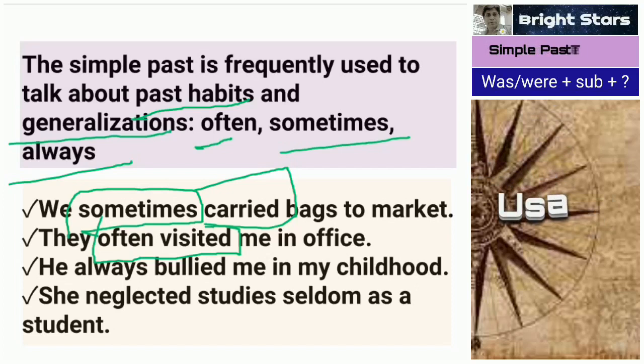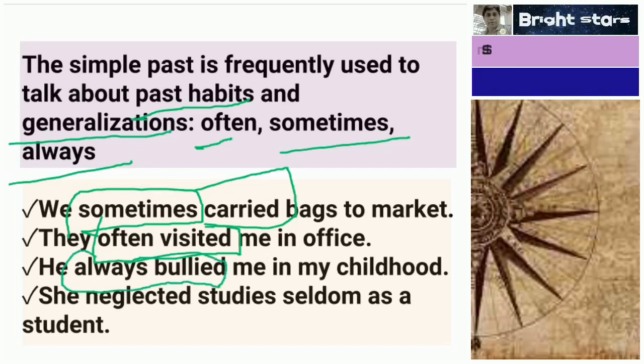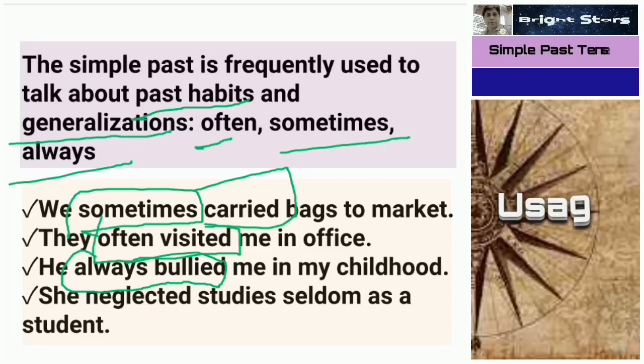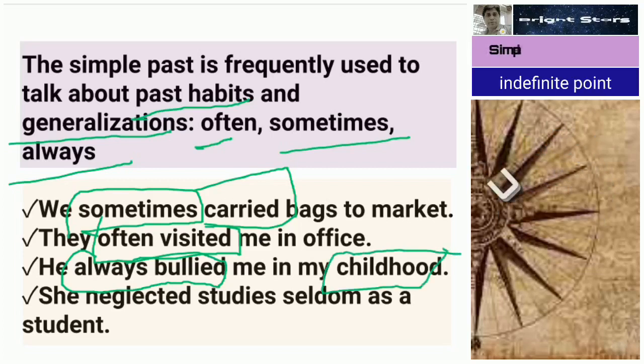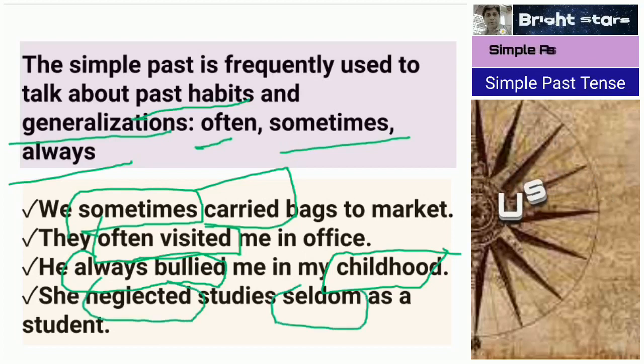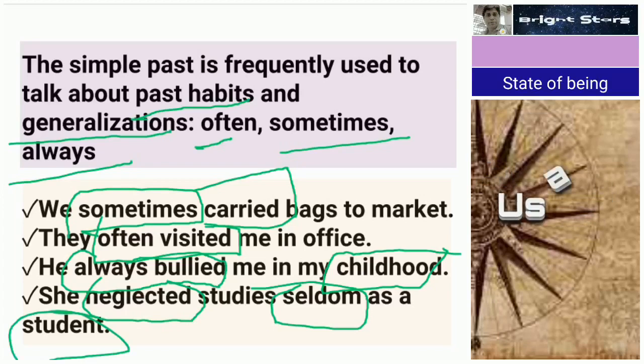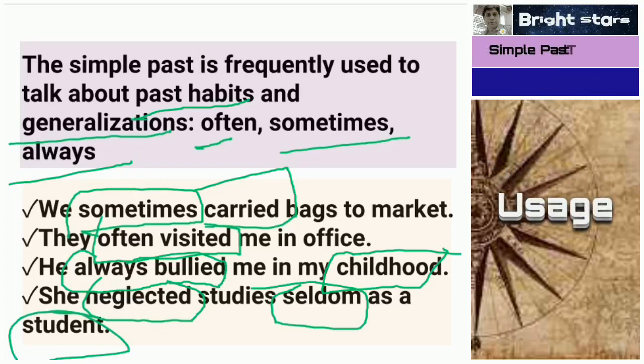Often in the past, that is the meaning. Always bullied. Bullied means teasing. Always bullied me in my childhood. Here, childhood indication is there. Next one, neglected, simple past tense. Seldom. When I was a student, I was neglecting my studies. That is the meaning. So for past habits and past generalizations, we use simple past tense like this.